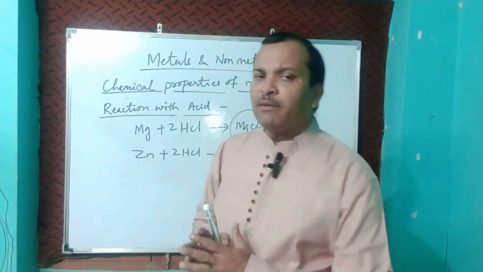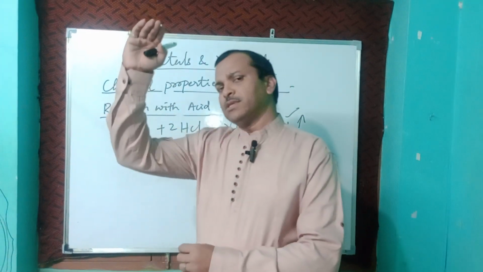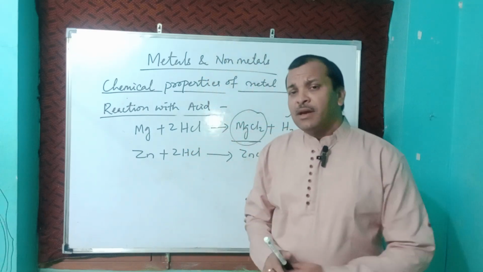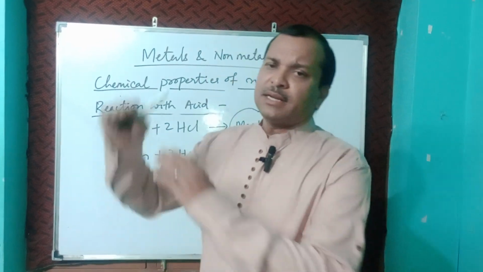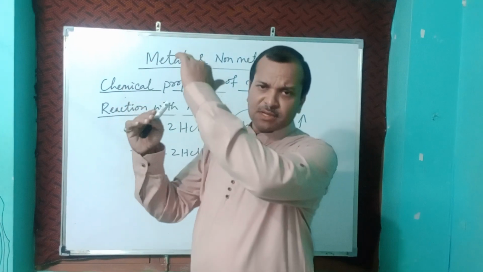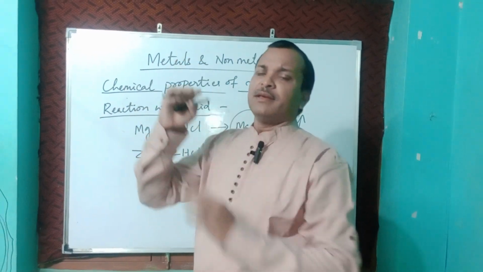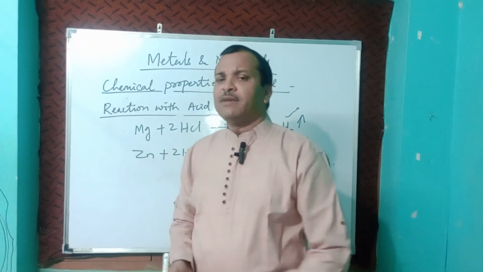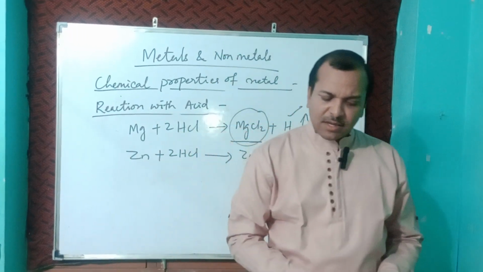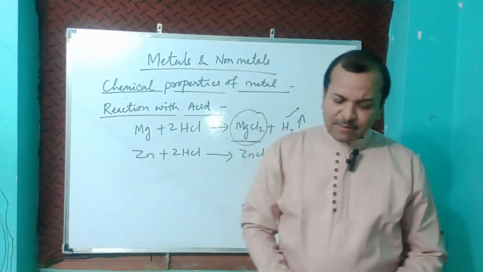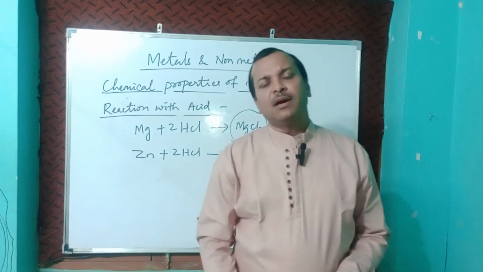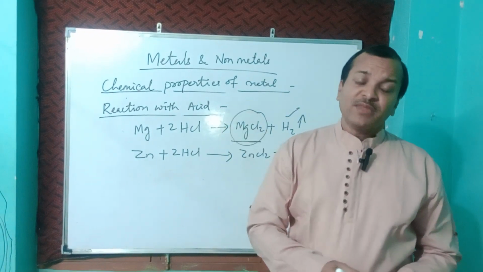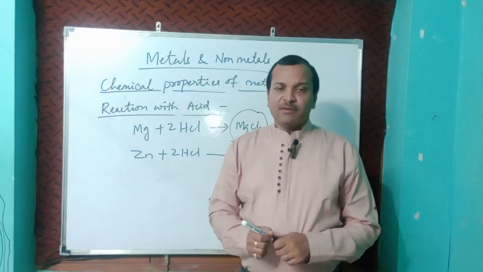So you have to remember the reactivity series, which is the higher order in the reactivity series and which is the lower order. Two times I told that sodium, potassium is the highest one, very high, and the least one is silver and gold. They do not react. Sometimes hydrogen gas is evolved, but when it reacts with HNO3, hydrogen gas will not evolve.